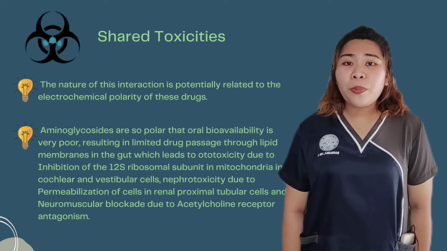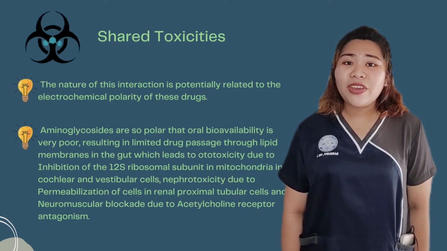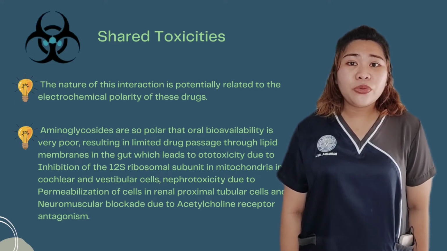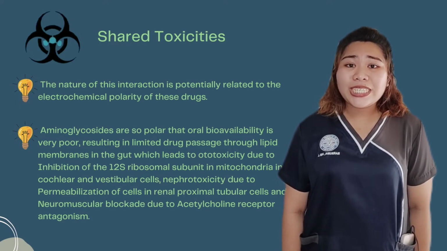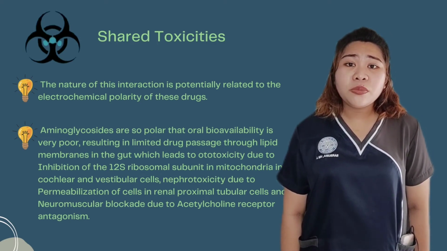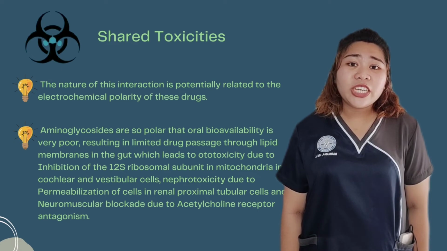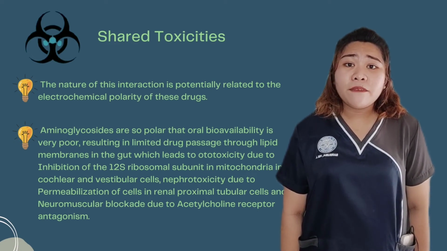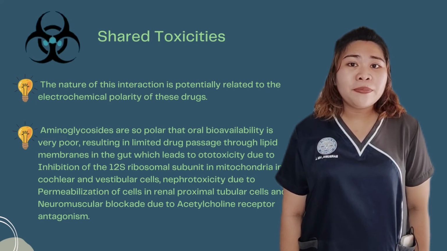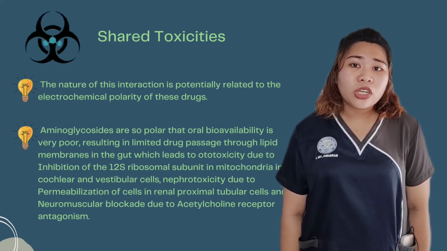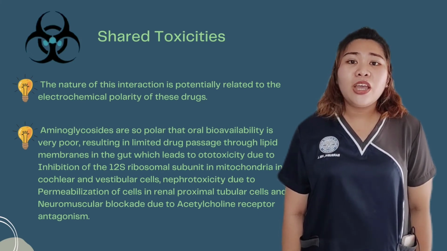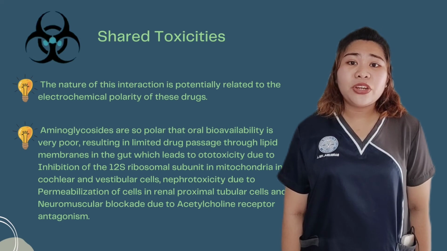Aminoglycosides are so polar that oral bioavailability is very poor, resulting in limited drug passage through lipid membranes in the gut, which leads to ototoxicity due to inhibition of the 12S ribosomal subunit in the mitochondria and in the endothelial and vestibular cells. It also leads to nephrotoxicity due to permeabilization of cells in the renal proximal tubular cells and neuromuscular blockade due to acetylcholine receptor antagonism.